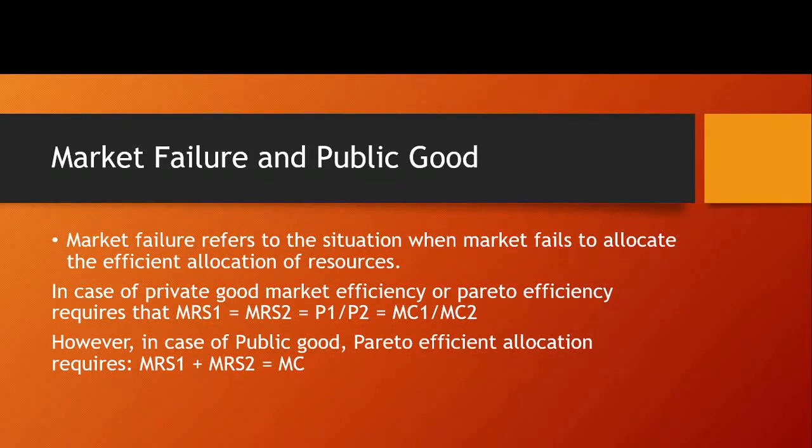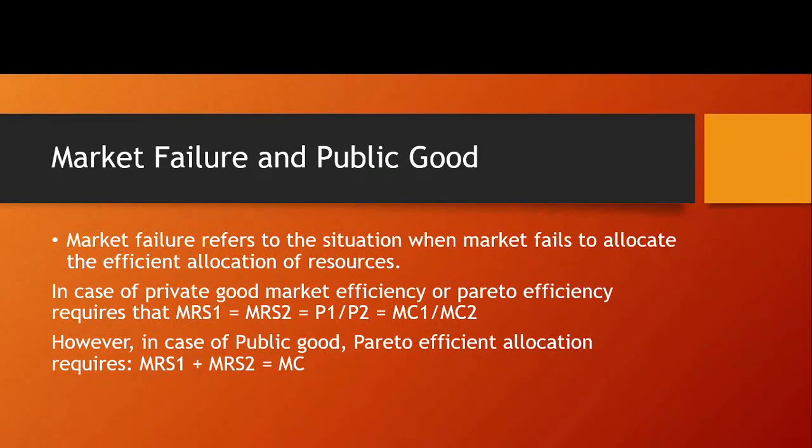But when there is public good, then the usual condition of price equal to marginal cost does not satisfy Pareto efficient conditions. In case of public good, Pareto efficient allocation requires MRS1 plus MRS2 should be equal to MC. But what happens actually? That means the marginal utility or demand of two individuals should be equal to marginal cost. That means if all the consumers reveal their true preference for public good, then only the optimum allocation of public good is possible.